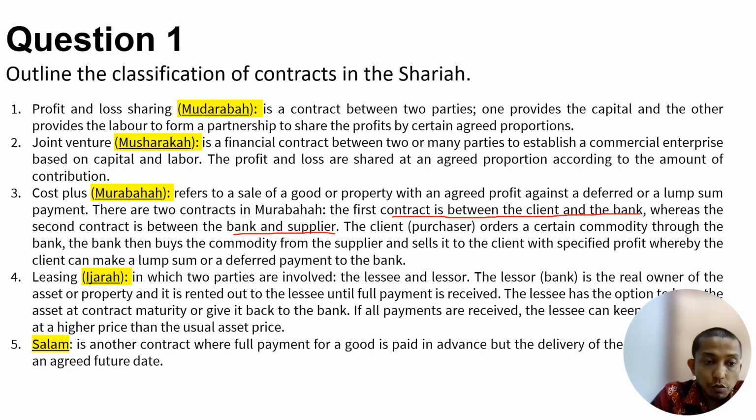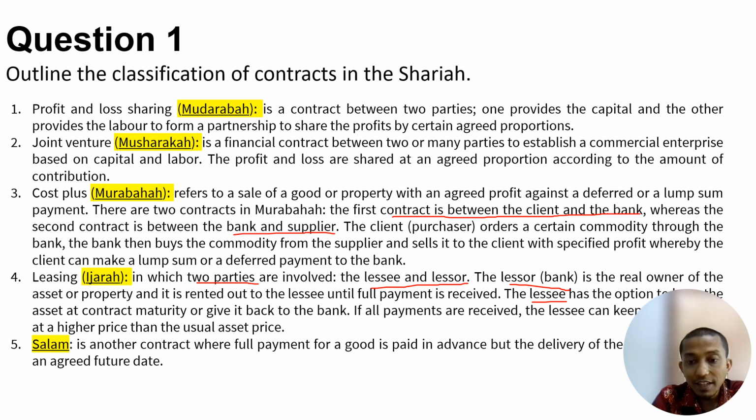The next one is leasing, or ijara, in which two parties are involved: the lessee and the lessor. The lessor is the bank, the real owner of the asset, and the lessee is the one who uses the asset, the one who benefits from it.